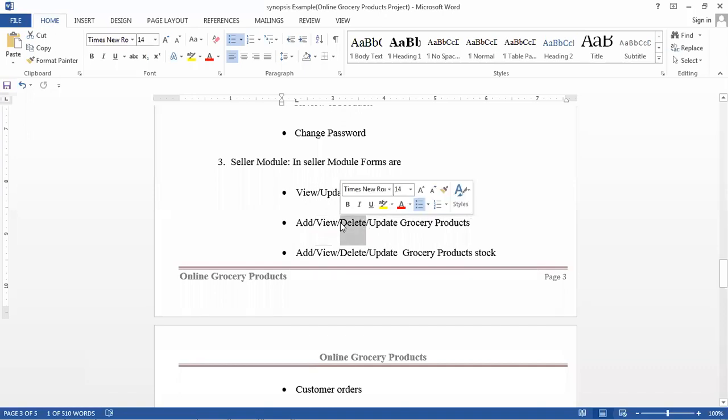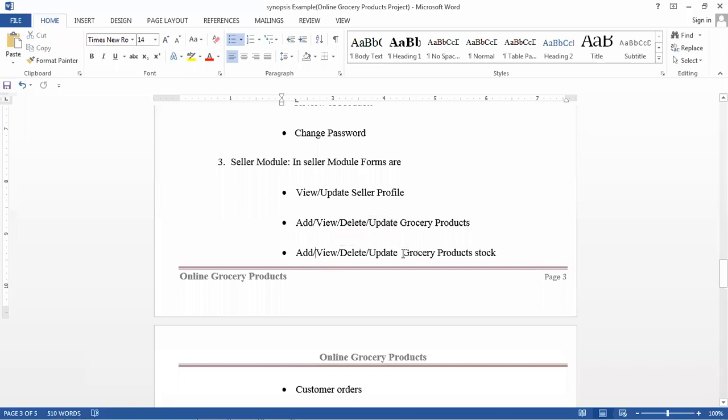Some products will be banned by the government, or some products will not be available in the particular area, so that product will be deleted by that particular seller. Okay, and next you can make an update. Sometimes the rate of products will change, so at that time you can update the rate of that particular product.